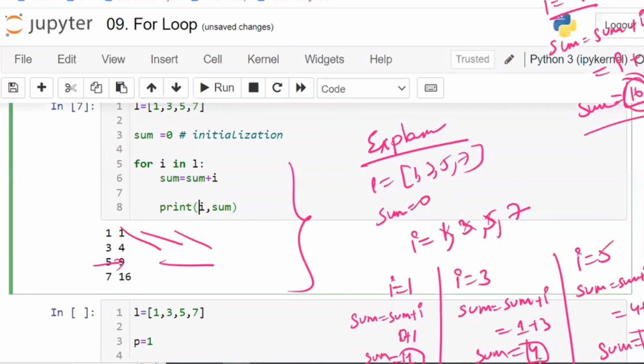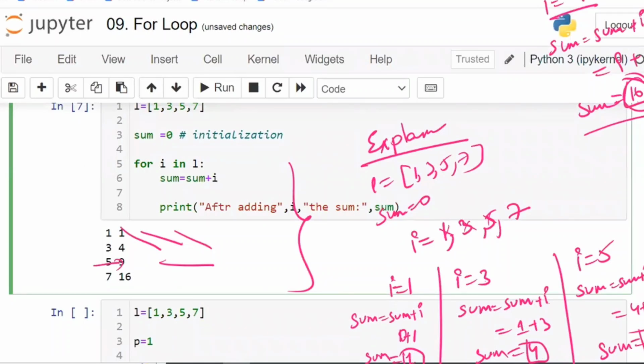Now the same thing I am writing after adding I, now the sum, comma.